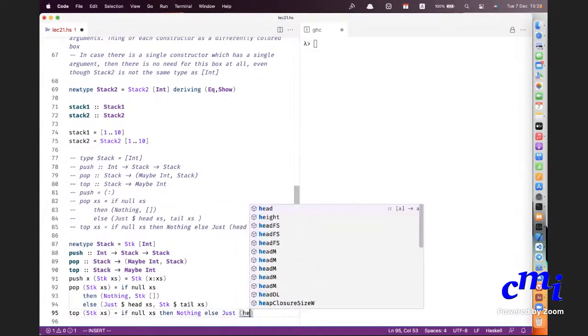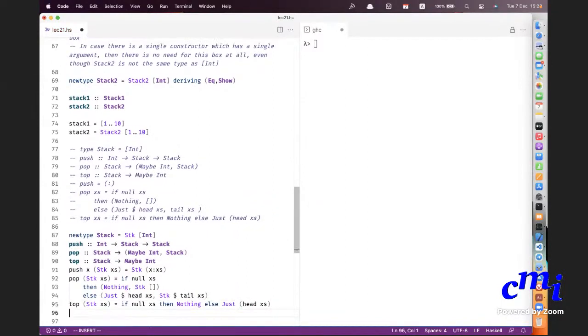Okay, great. That's it. The code doesn't differ much at all, except that wherever you need to produce a value of type stack, you have to add the STK value constructor.